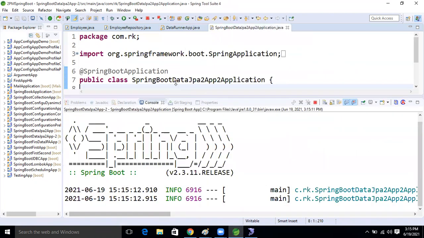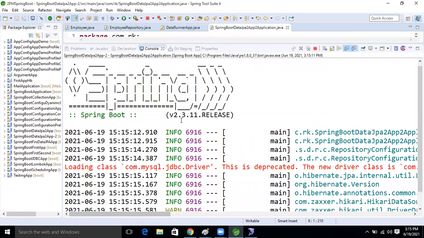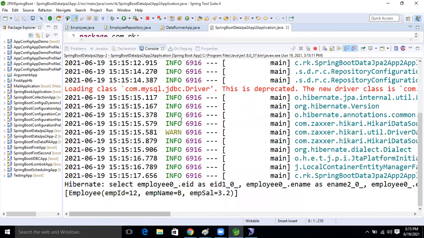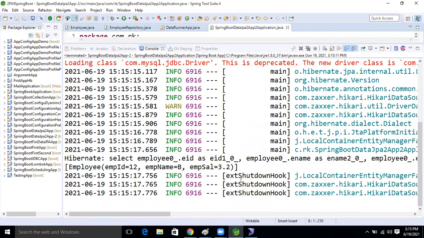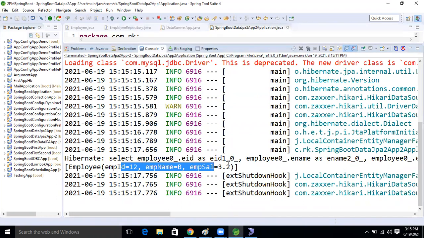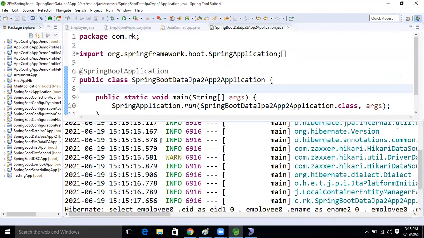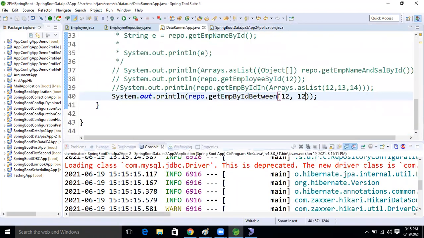I think we have given 12, 12, Ravi. Sorry, we have given 12, 12. It's okay, no problem. We are taking whatever matching data is there, that data will come. 12 is matching now, so that one is coming. Okay, no problem. Again 12, and another one is 14.